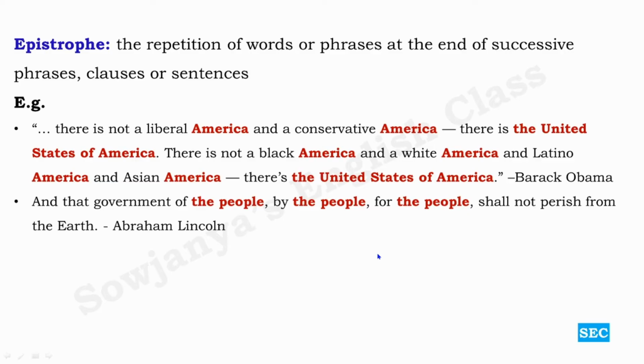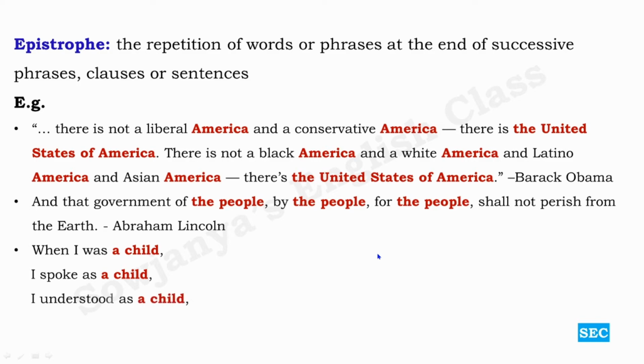And then this extract is taken from the Bible. When I was a child, I spoke as a child. I understood as a child. And I thought as a child. So as innocent as a child. This kind of repetitions provide emphasis. Anaphora and epistrophe are mainly used for emphasizing concepts, ideas, or whatever.